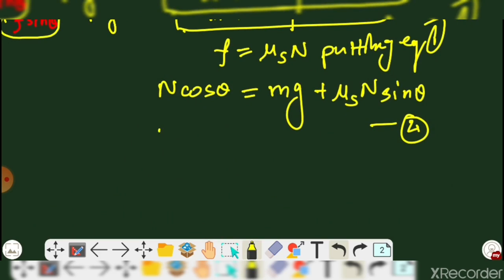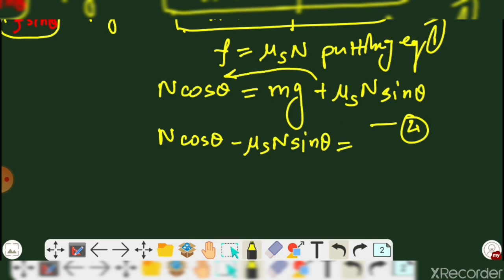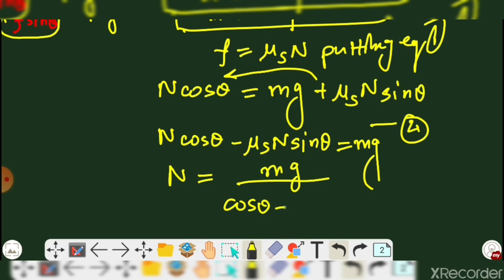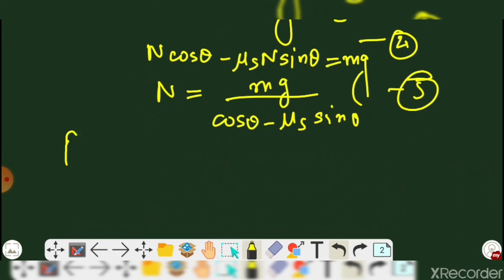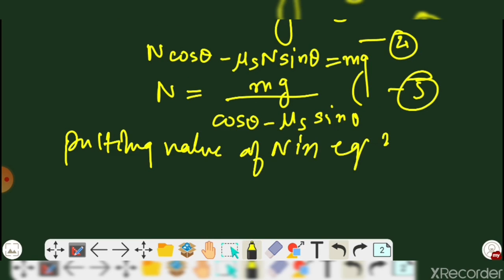So now just taking this value towards this, n cos theta minus mu s n sin theta equals mg, and you'll get the value of n is equal to mg upon cos theta minus mu s sin theta. That is the fifth equation. Now putting this value into the second equation, putting the value of n in equation second.